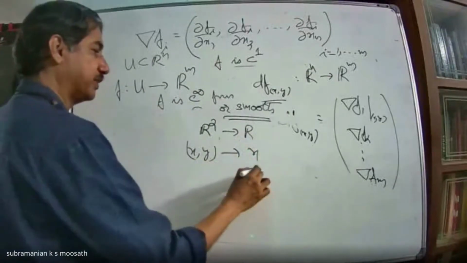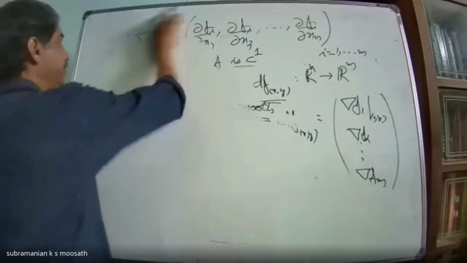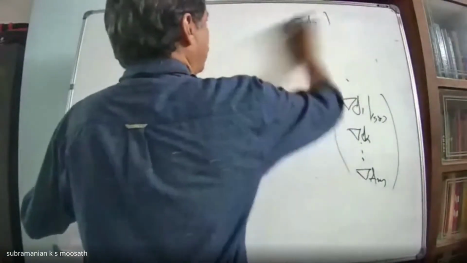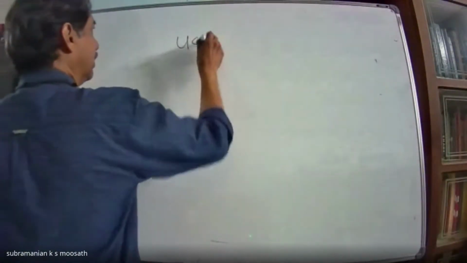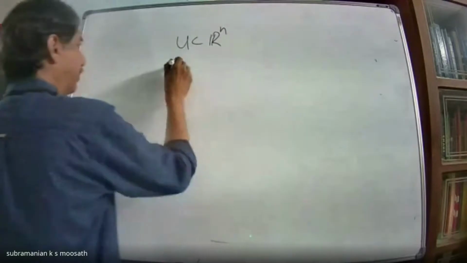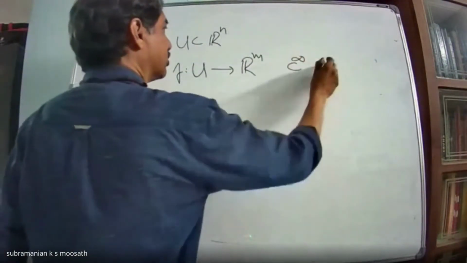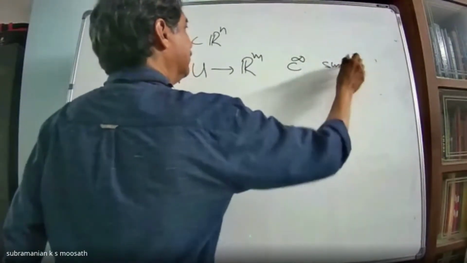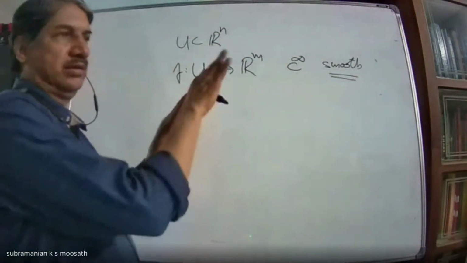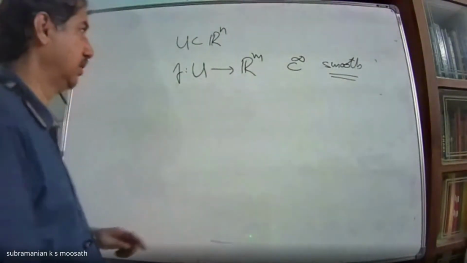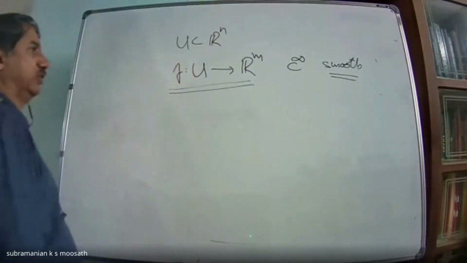Or xy going to x plus y. So many functions you can define. Okay. So now you have seen what is meant by smooth functions from an open subset U in Rn to Rm, C infinity functions or smooth functions. That means from whatever direction you look, it is having a smooth property here. There is no edge for the graph from whatever side you look.